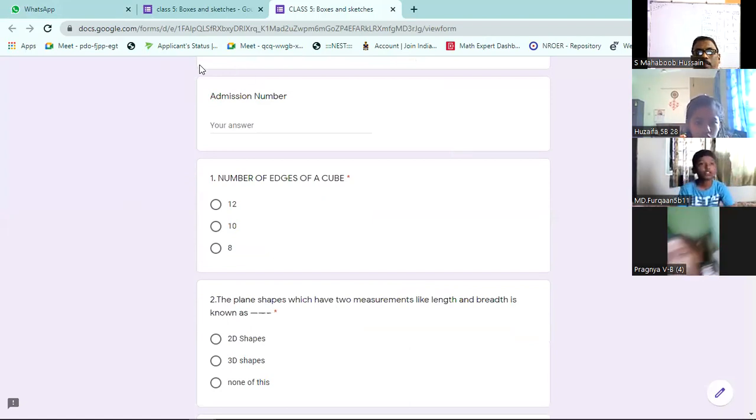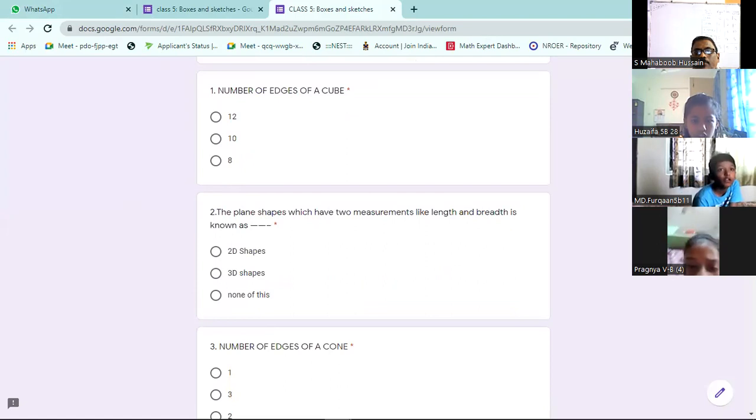Without any delay, let us rush into the topic. What is the answer to the first question? Sir, the first question is 12. Number of edges of a cube. Edges means 12, sir. Edges means lines.